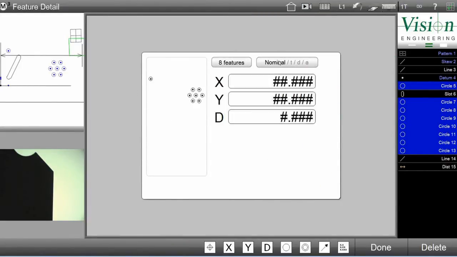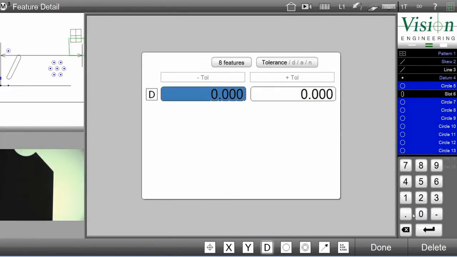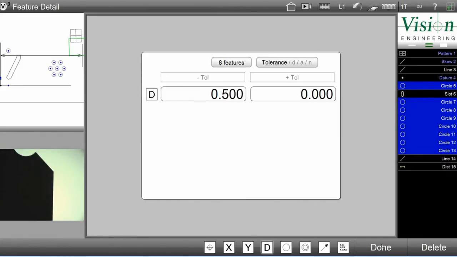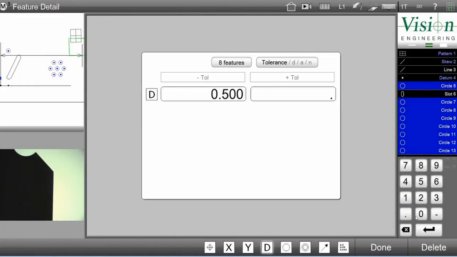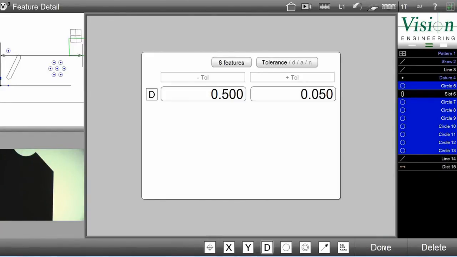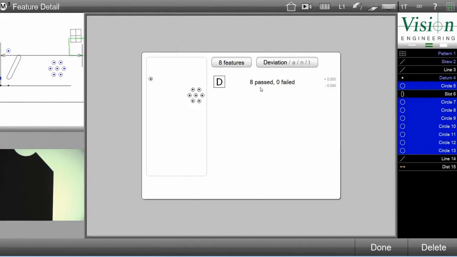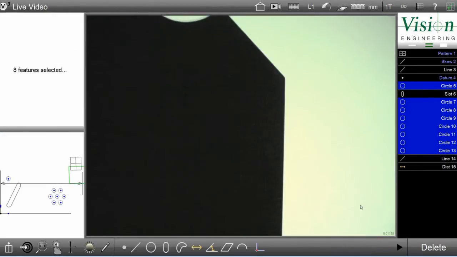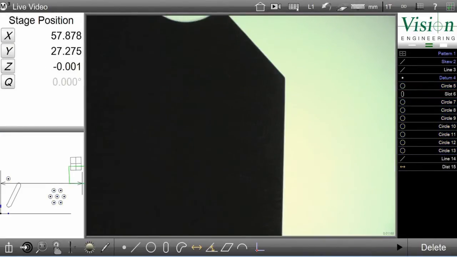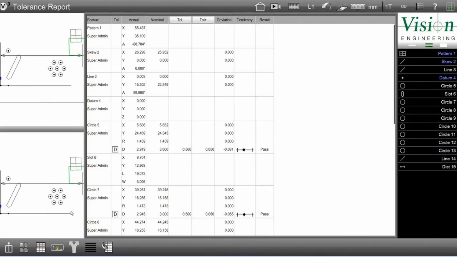You'll see here I have 8 features selected, and then on nominals I can key in a diameter tolerance, we'll put in 50 microns plus or minus, and push done. Hit done again, and all 8 of these diameters have passed tolerance. I can now click Done once more and go back to the report view.